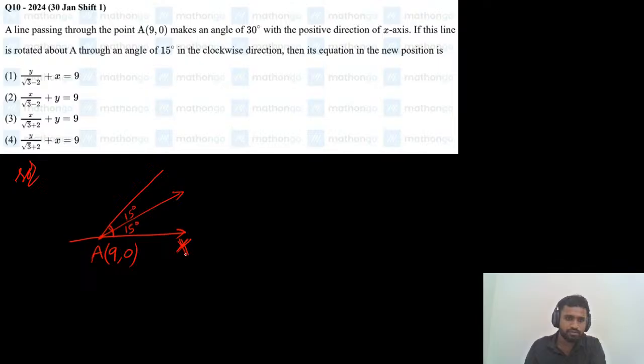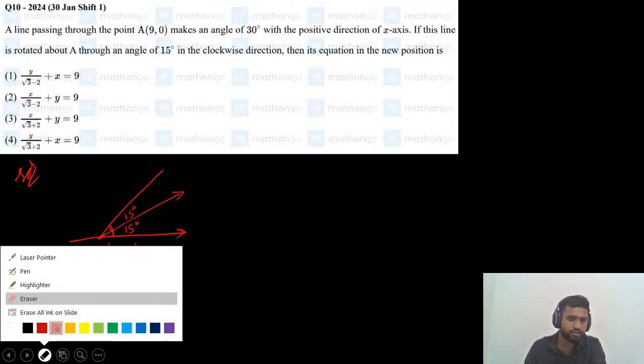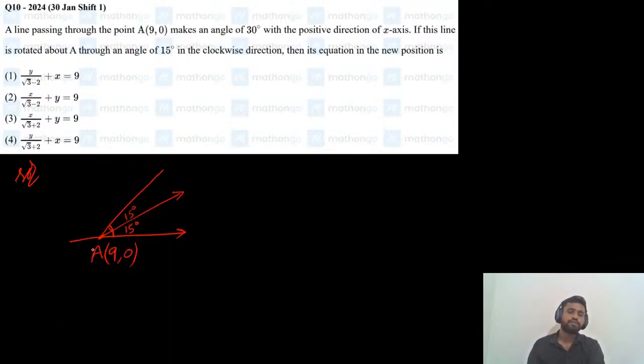It is a positive x-axis. Okay. So how to find the equation of the line which is passing through the point 9 comma 0 and making an angle 15 degrees with the positive direction of x-axis?